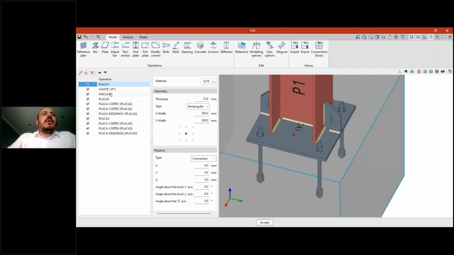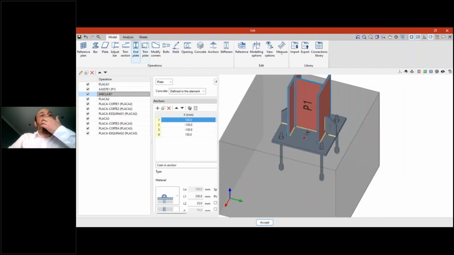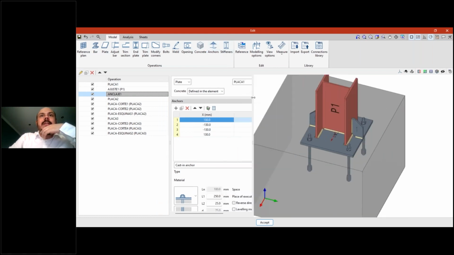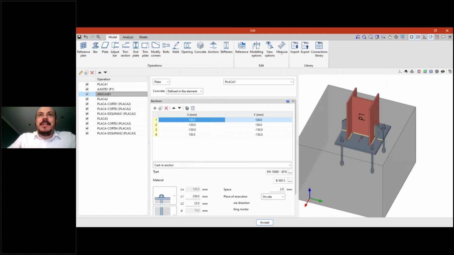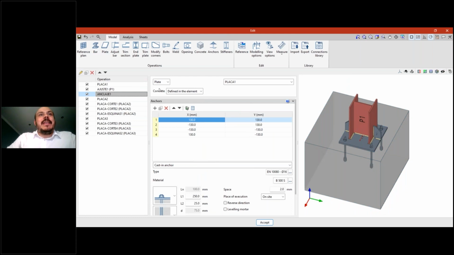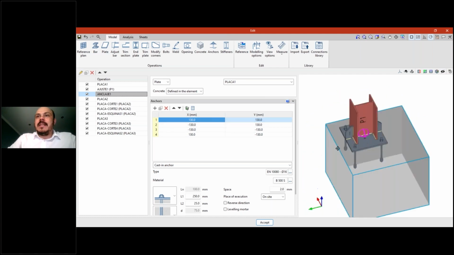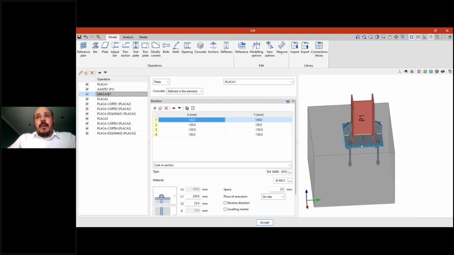So if you create here an anchor operation, we will have this menu here that was created before. Let's try to open it because there is a lot of information to see in the same screen. Here we'll define a name for this plate. We can add different anchors with different positions here. In this case, I have four anchors in a plate.